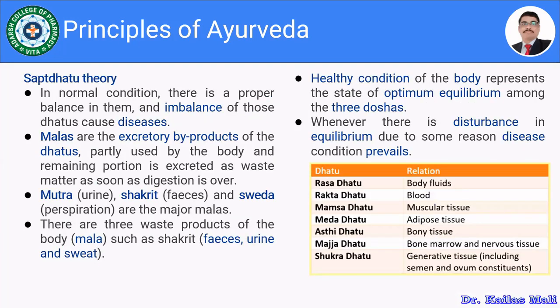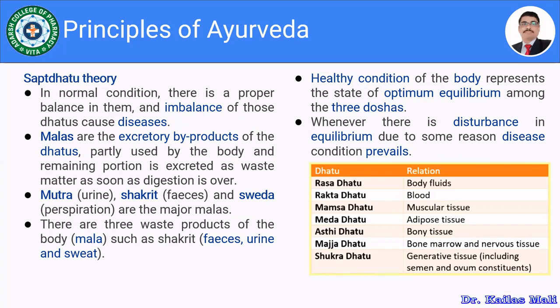Moving towards the Sapta Dhatu theory, here we are considering the 7 dhatus, and that's why it is said to be the Sapta Dhatu theory. Which are the 7 dhatus? That is the Rasa Dhatu, Rakta Dhatu, Mamsa Dhatu, Medha Dhatu, then Asthi Dhatu, then Majja Dhatu, and Shukra Dhatu.